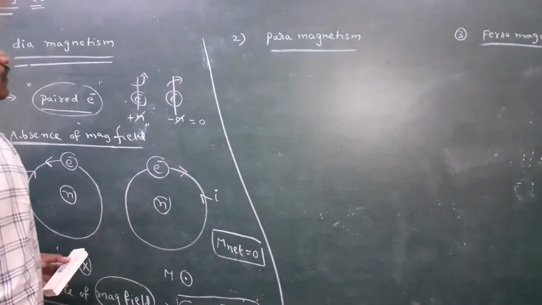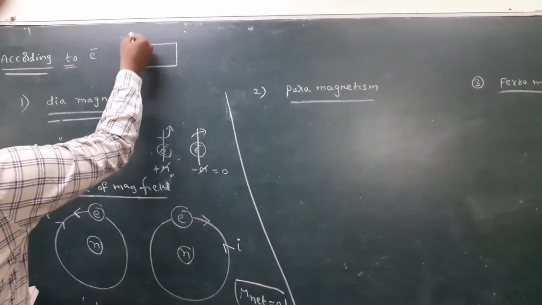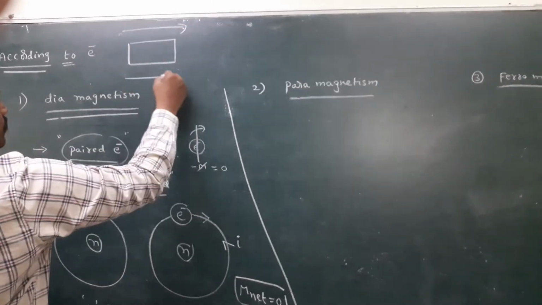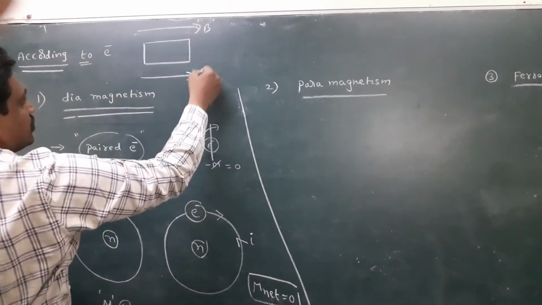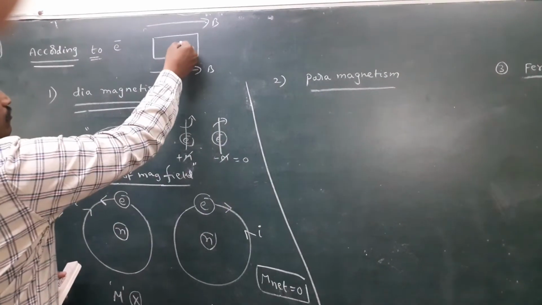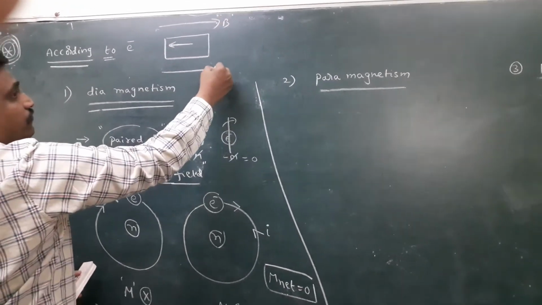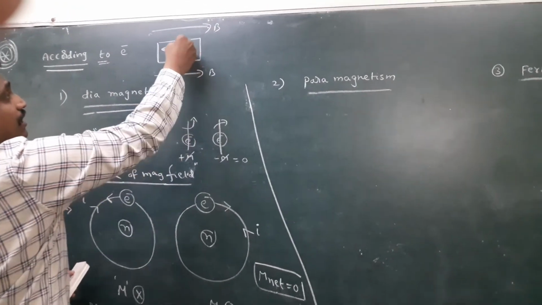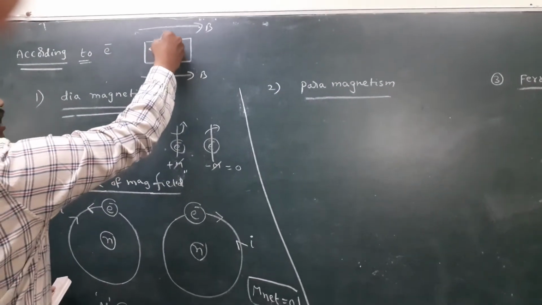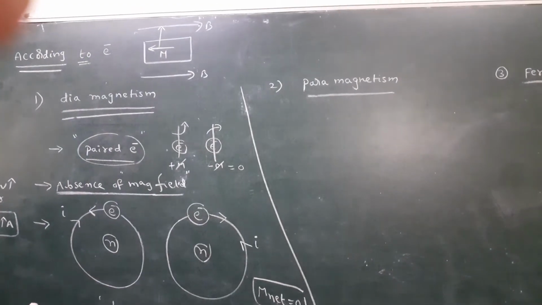Look here now. This is the magnetic field, and this is the diamagnetic substance. The magnetic moment developed in the presence of the applied field is opposite to the applied field.